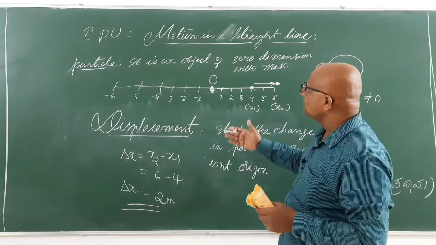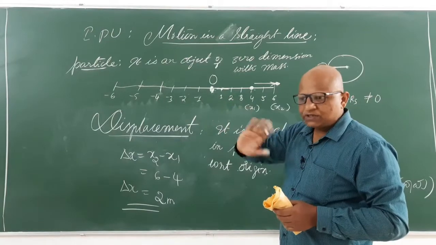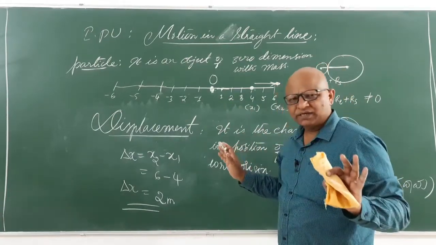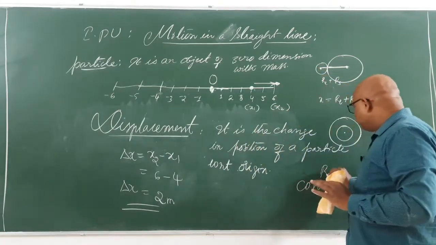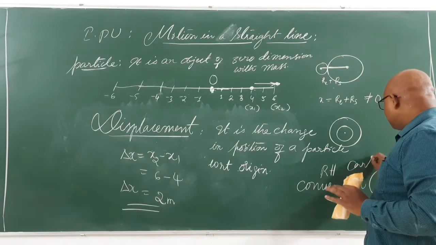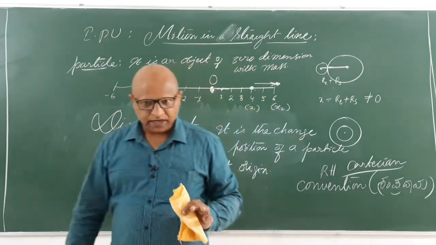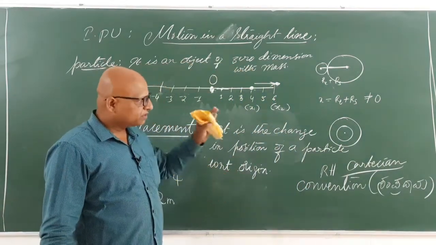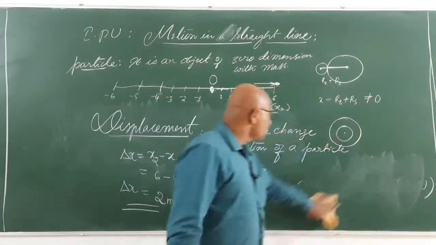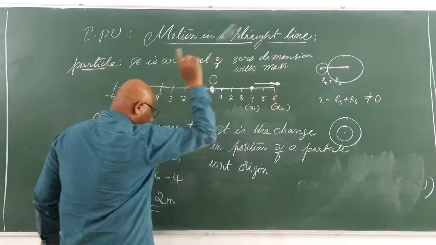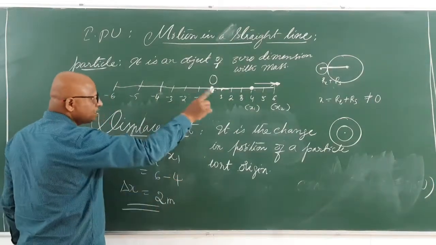What is the scientific basis that whatever comes to the right is positive, whatever goes to the left is negative? No, there is no scientific basis for this. It is just our simple assumption. It is for our convenience we have made these rules. This is called the right hand or Cartesian convention, the Cartesian coordinate system. We are following the Cartesian coordinate system. So here x2 is 6 meters, x1 is 4 meters, 6 minus 4, that is 2 meters is the displacement.